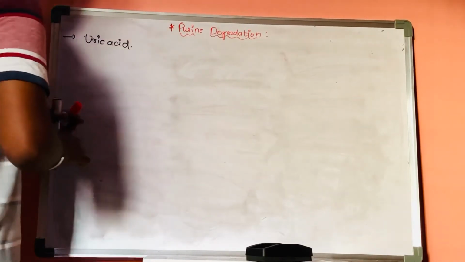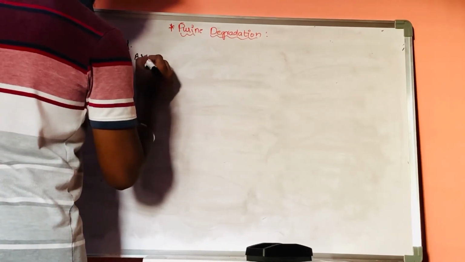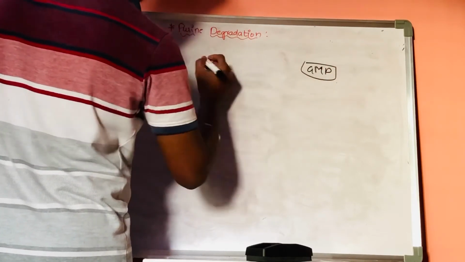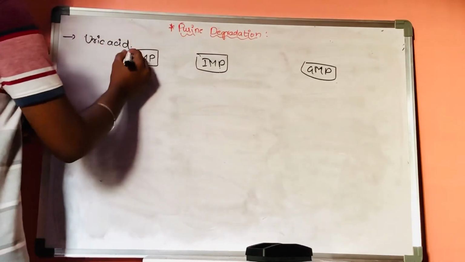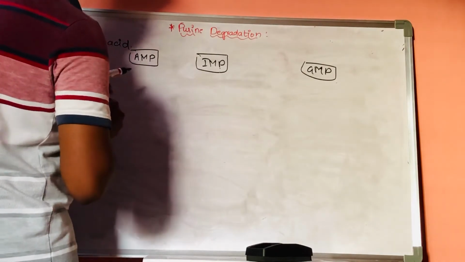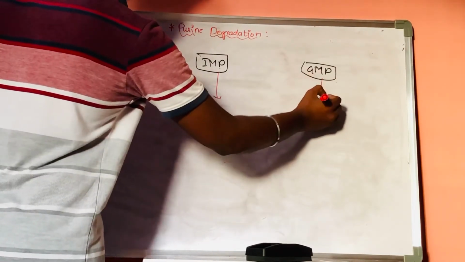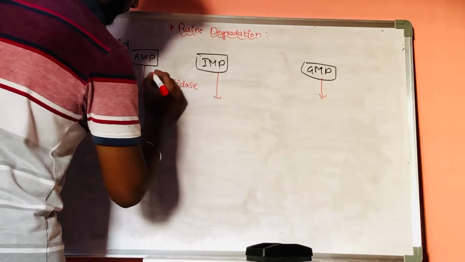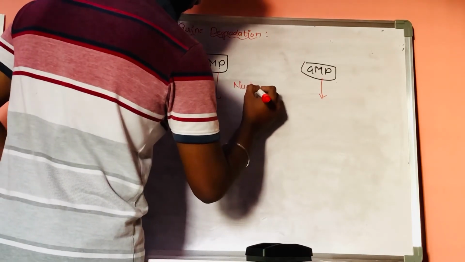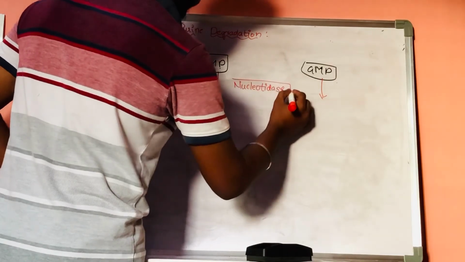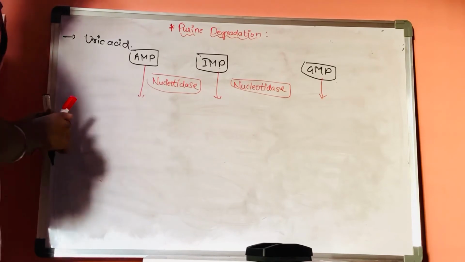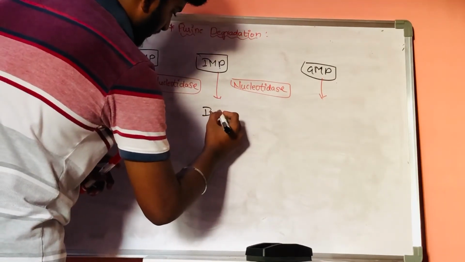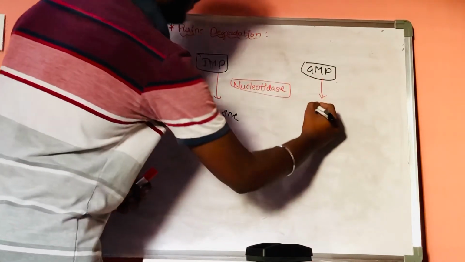Now, when we consider AMP, inosine monophosphate, and GMP, with the help of the enzyme called nucleotidase, this AMP will get converted into adenosine, and IMP will get converted into inosine, and GMP will get converted into guanosine.